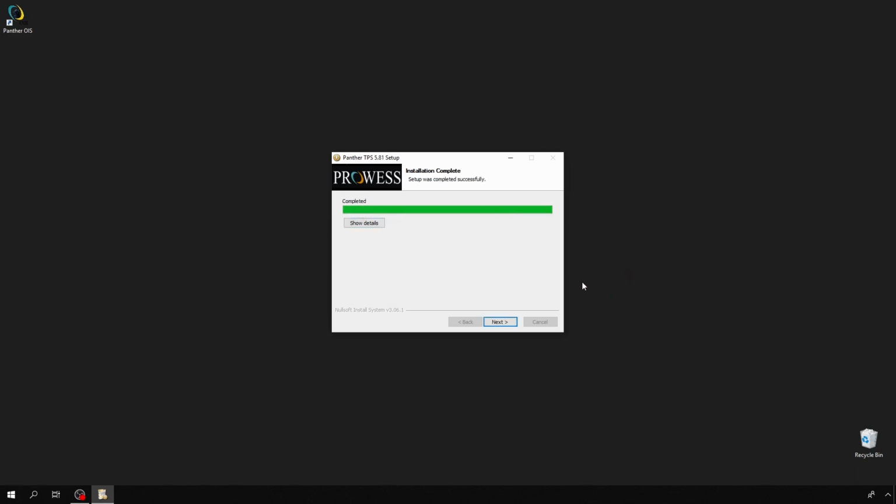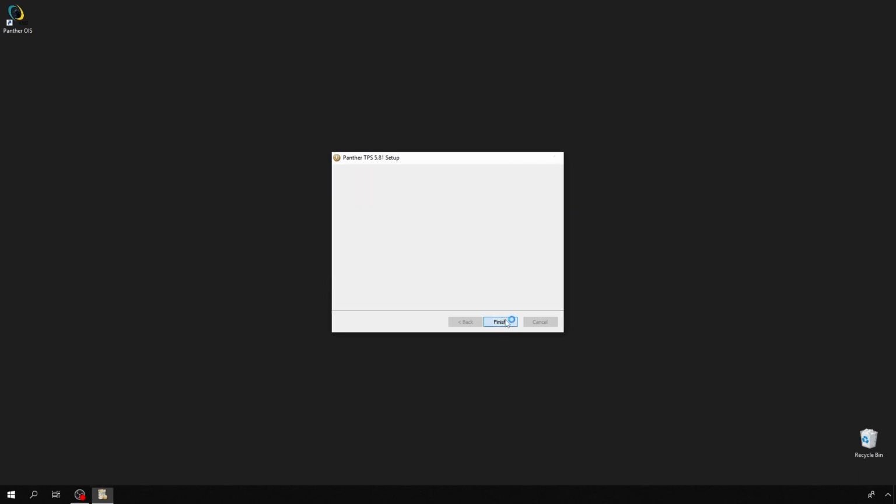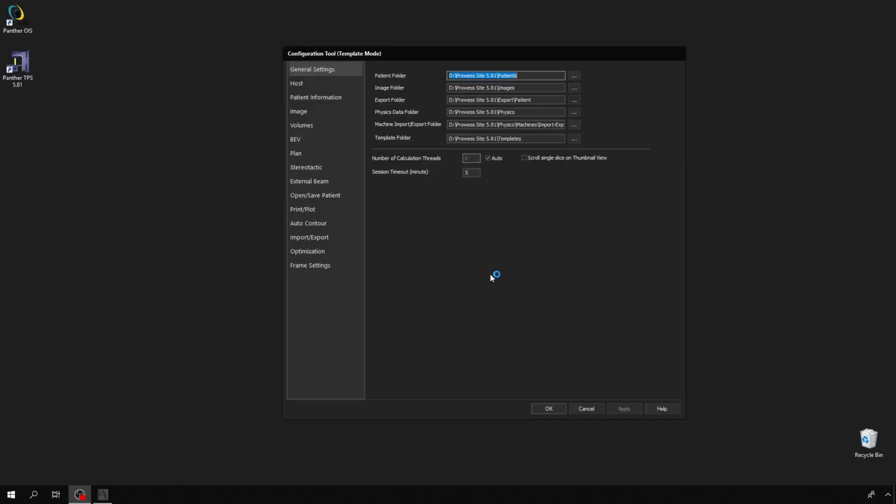Once the installation is complete, select Next, then Finish. The system will display the configuration tool and allow you to set up the default parameters and values for the treatment planning system.